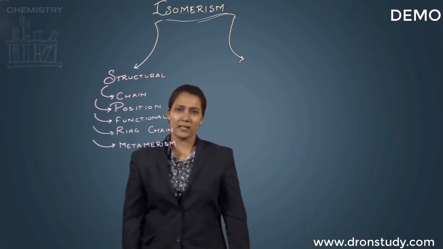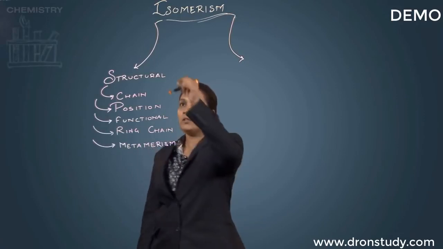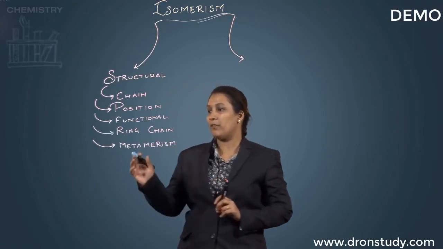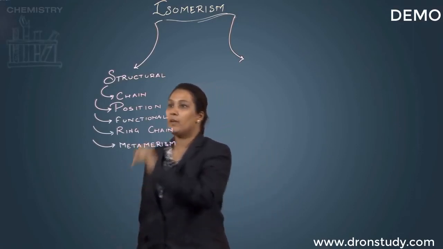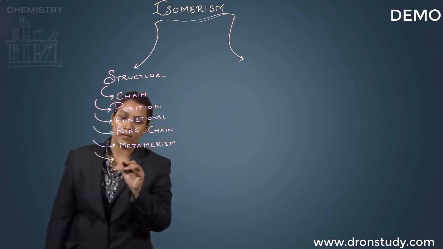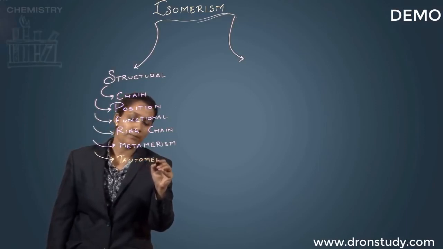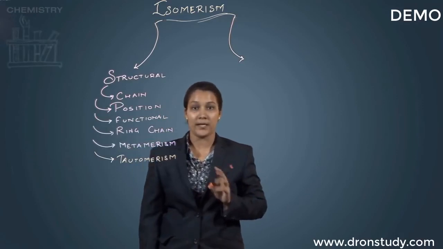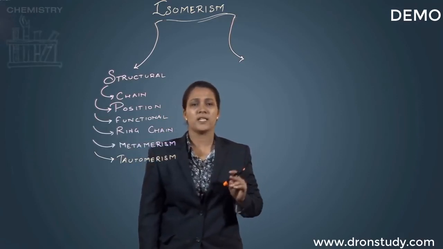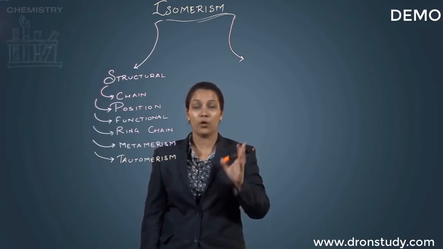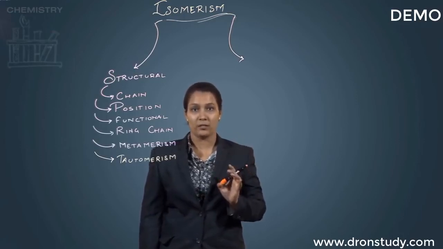Okay, now as in the last session we have already done the one-line definitions for each of them, right? So we had almost 6 categories: chain, positional, functional, ring chain, metamerism, and of course we cannot miss tautomerism, which is the isomerism seen in various reactions, okay? Now let us take some specific examples so that we can have a whole idea of what these one-line definitions mean.